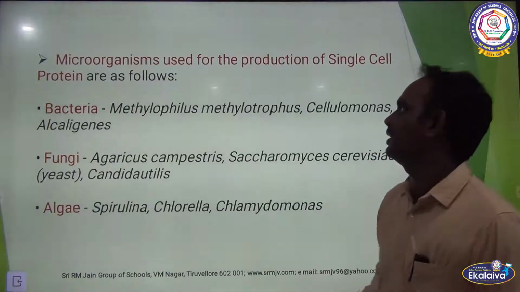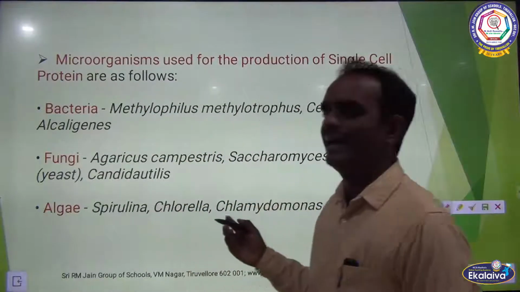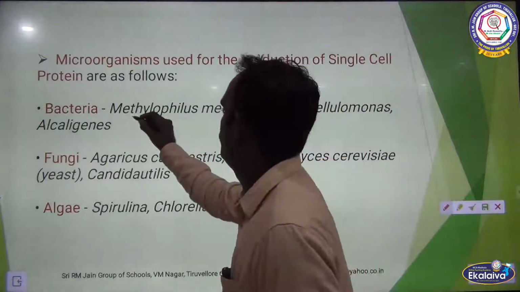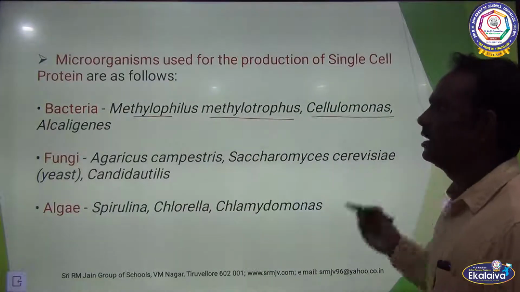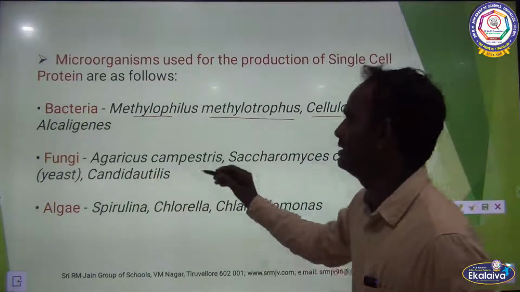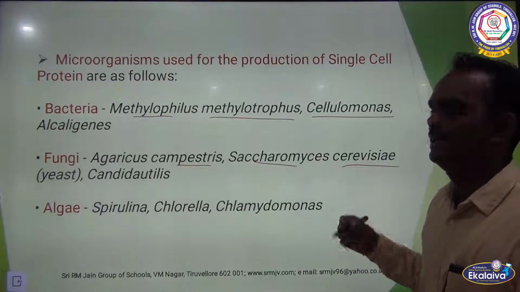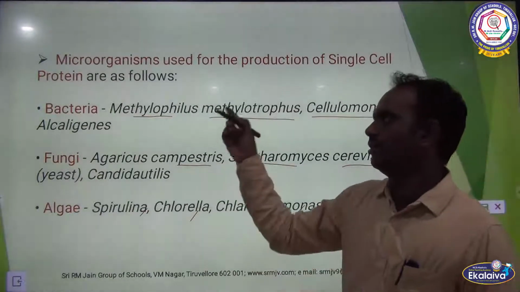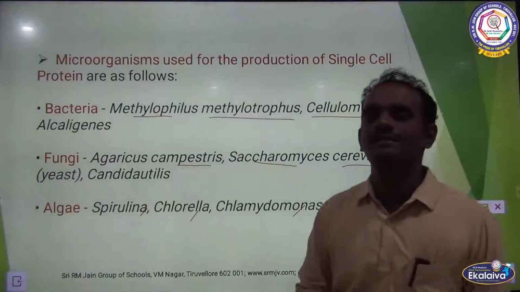Microorganisms used for the production of SCP are bacteria, fungi and algae. In bacteria, examples are Methylophilus methylotrophus, Cellulomonas, Alcaligenes. In fungi, Agaricus campestris and Saccharomyces cerevisiae. In algae, Spirulina, Chlorella and Chlamydomonas. These are all the microorganisms used for the production of single cell protein.